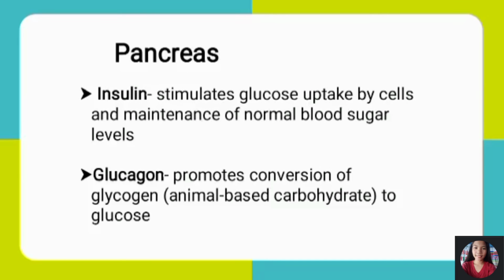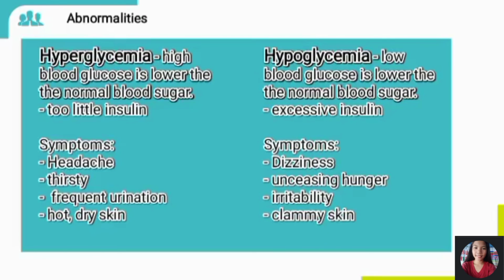So, what is insulin? Insulin stimulates glucose uptake by cells and maintenance of normal blood sugar levels. Glucagon promotes conversion of glycogen, animal-based carbohydrates, to glucose.